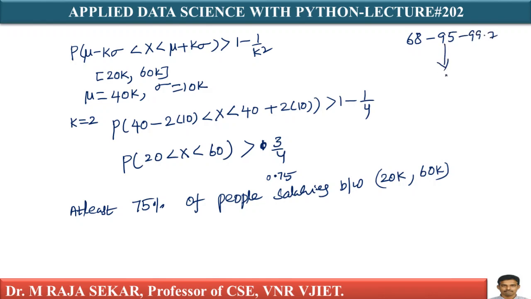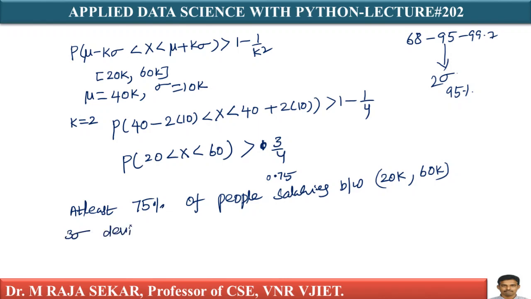This is 2 sigma distance. Therefore, if it is Gaussian distribution, it could have 95% of the salaries in between $20,000 and $60,000. Here, as we don't know that the distribution is normal, at least 75% of people's salaries are in between $20,000 and $60,000.